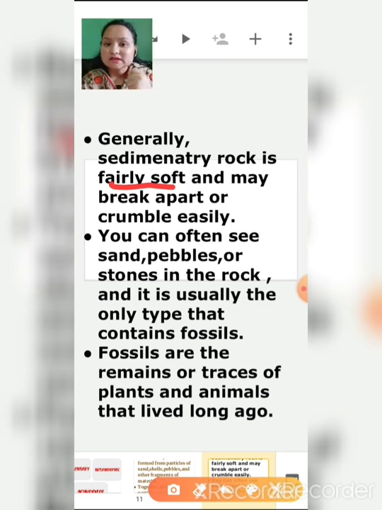And it can easily break or even crumble. Okay, and you can often see sand, pebbles, or stones in the rock, right? You have seen sand, pebbles or stones in the rock, and it is usually the only type that contains fossils. That means sedimentary rocks are the only rocks that contain fossils.